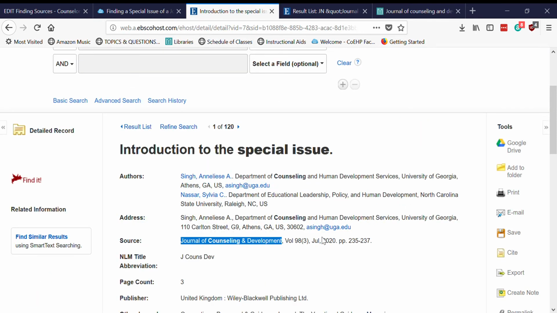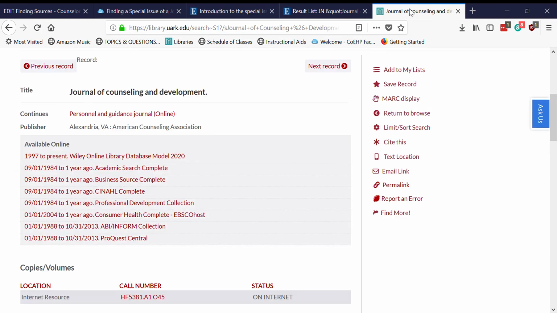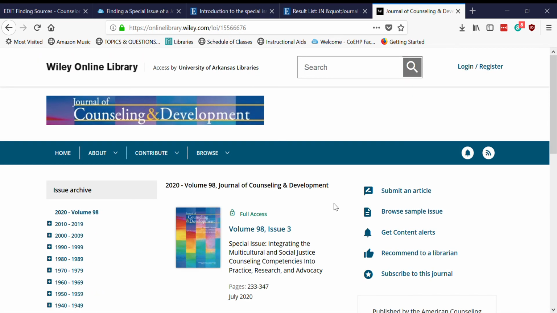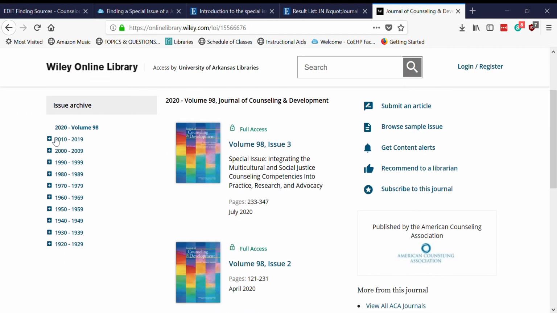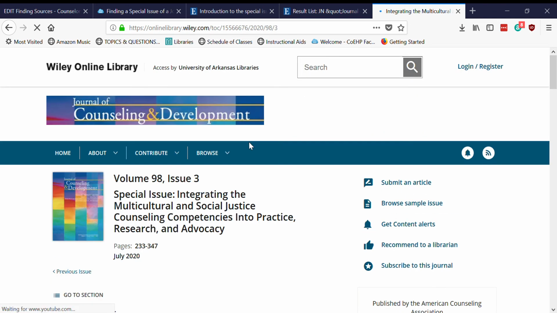So this one was 2020. Volume 98, issue 3. So we would need to use Wiley for that because this goes all the way up to 2020 and everything else just goes until a year ago. So we'll click into here, and then same as before, we're just going to browse. There's volume 98, issue 3, and when we click on it, we'll get the whole thing.